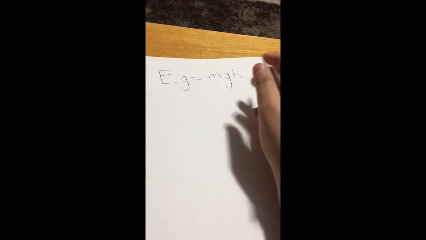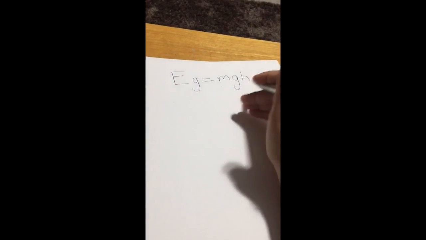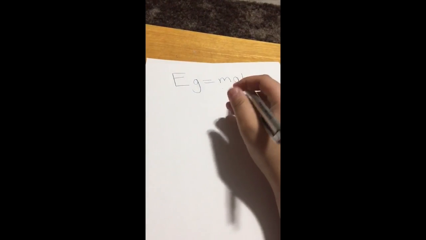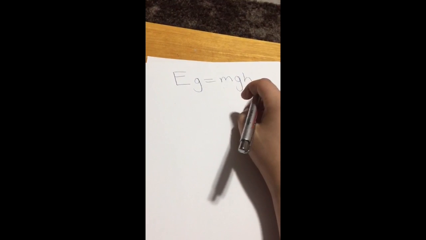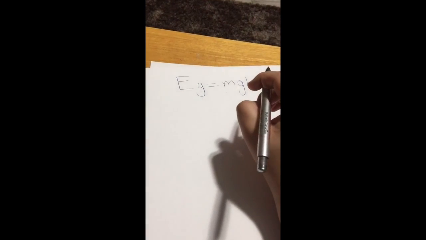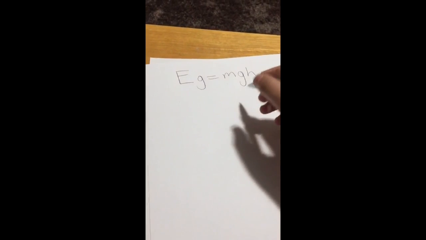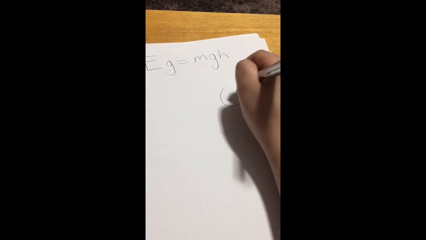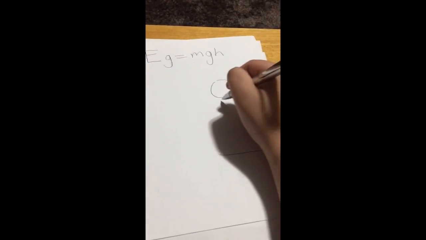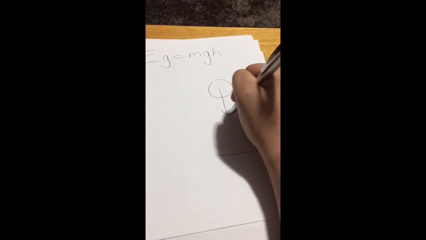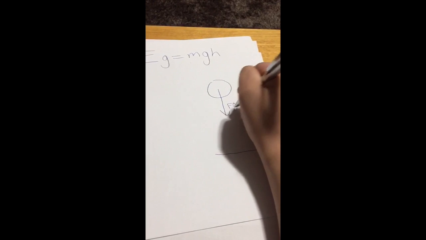Now, I'd like to start by defining the term energy. The definition of energy is the capacity to do work. Therefore, the definition of gravitational potential energy is the capacity of gravity to do work. Now, let's say I'm holding a ball a certain height above the ground, right? Now, the forces working on the ball would be Fg and Fn.